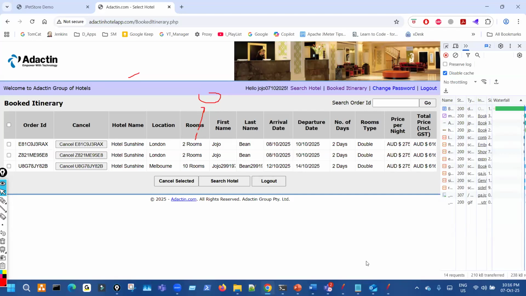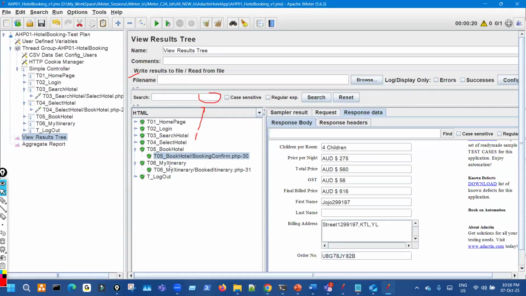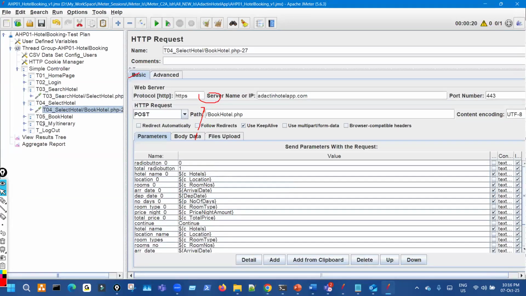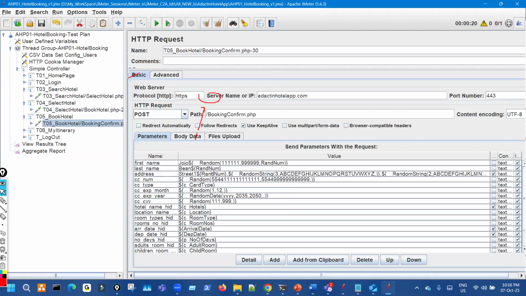That's why we do correlation properly, by removing the static value, meaning the hard-coded value, from the script. That is the main reason why we do correlation. Correlation is not only for authentication or authorization tokens. Luckily, those values are not there for this application, but in every application they will be. We have to work on them because the server will not accept requests until we handle that. So that is the first thing.